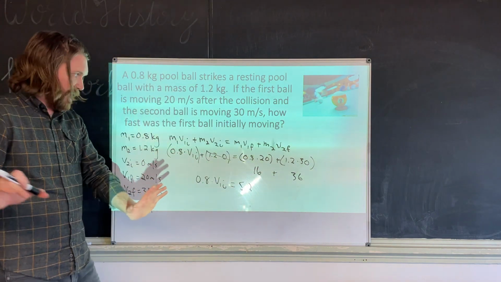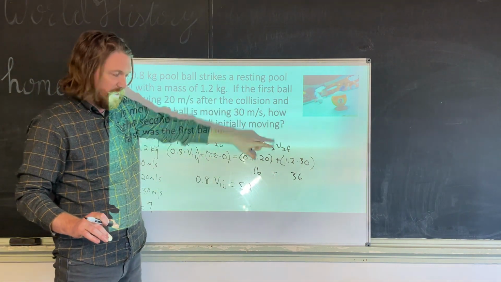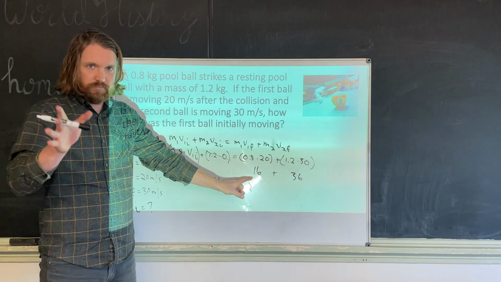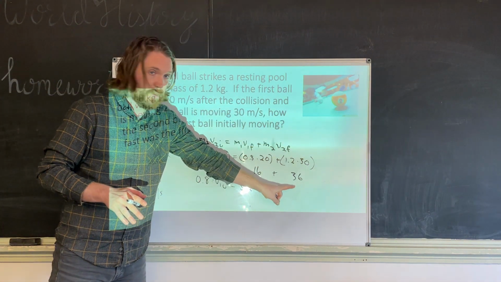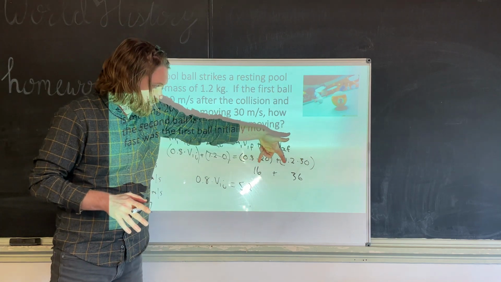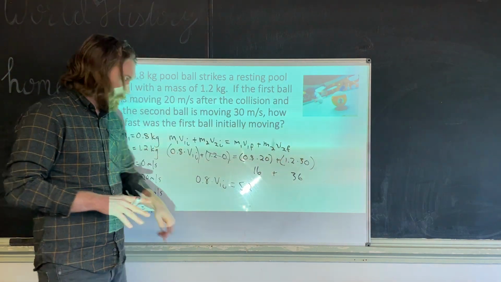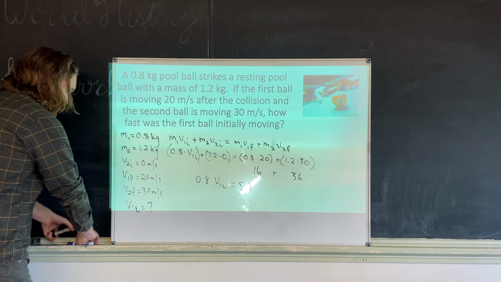So do you see how I just did the basic math? I multiplied 0.8 times 20, you get 16. Put it in a calculator, trust me. 1.2 times 30 gives me 36. 16 plus 36 is 52. And now look where we're at. Super easy.